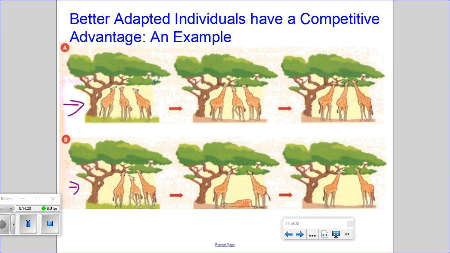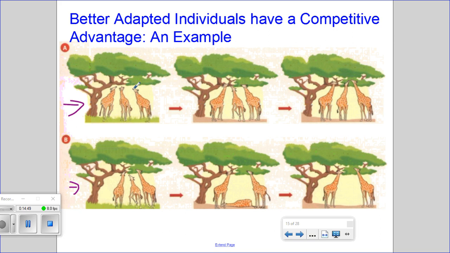At one time giraffes had short necks, and in order to reach the leaves higher up in the trees, they had to stretch their necks, and that stretching made their necks a bit longer.